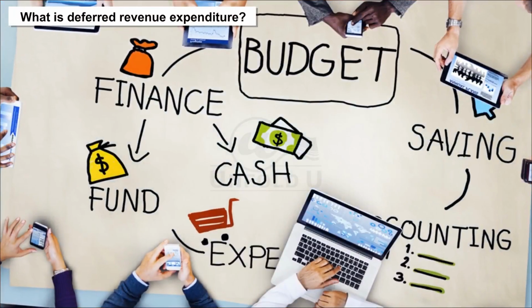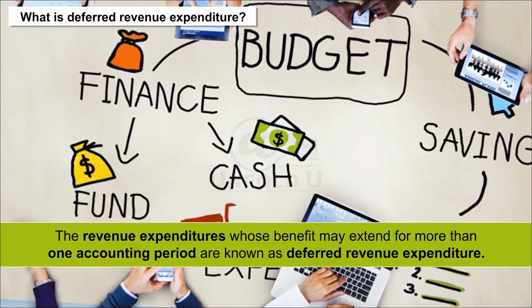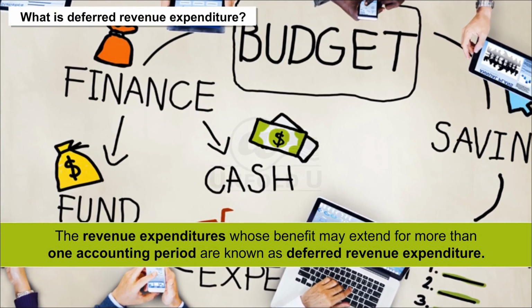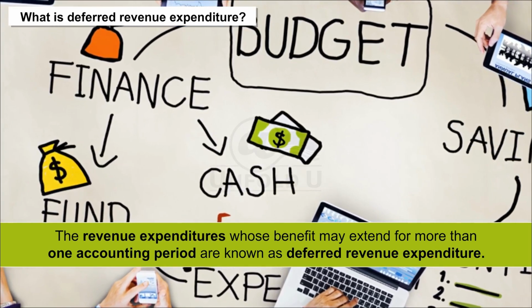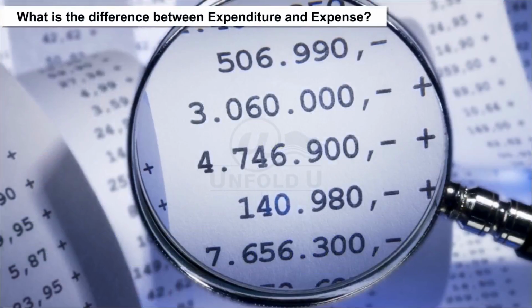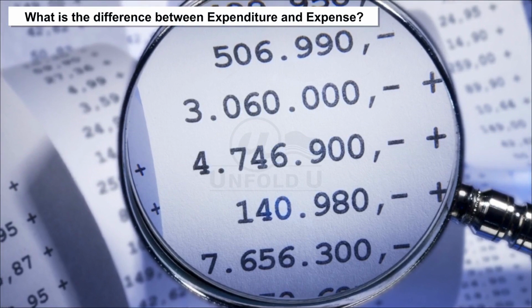What is deferred revenue expenditure? The revenue expenditures whose benefit may extend for more than one accounting period are known as deferred revenue expenditure, like advertising expenditures. What is the difference between expenditure and expense?